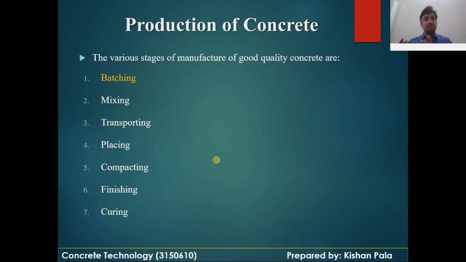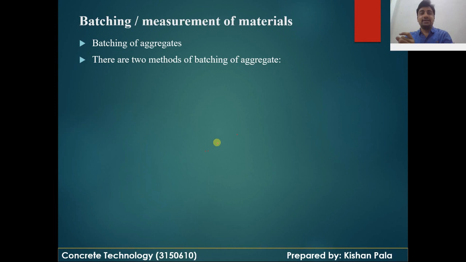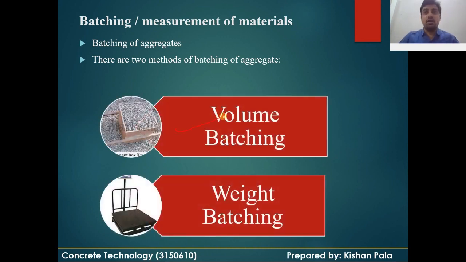So we have batching of materials, or measurement of materials. In this step you have to measure all the ingredients of the concrete mass, like cement, fine aggregates, coarse aggregates, and water. Let us start with the measurement of aggregates, meaning batching of aggregates. There are two methods for batching of aggregates. First one is volume batching and second one is weight batching.